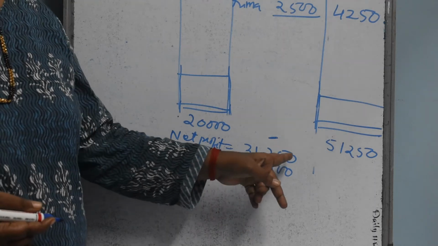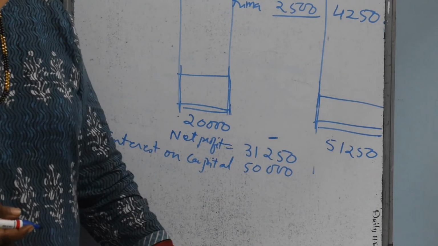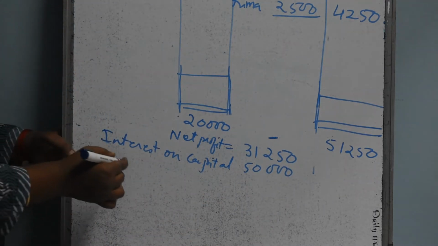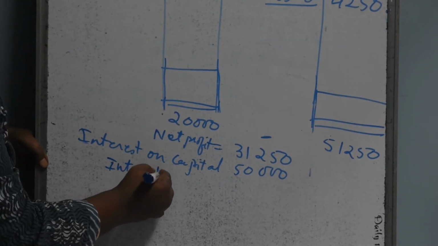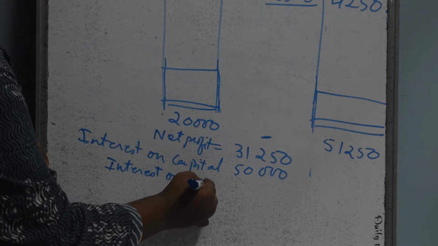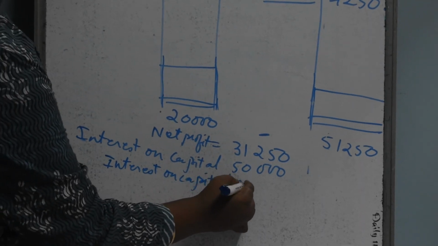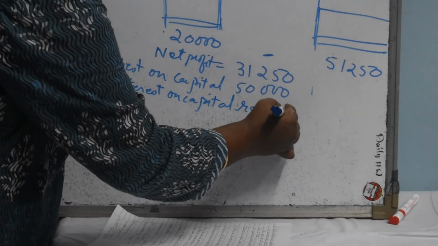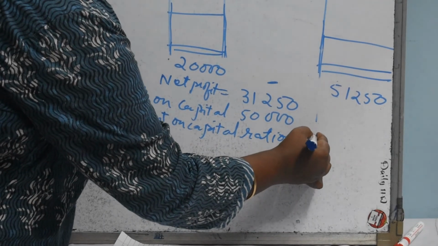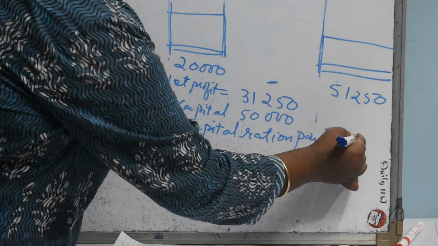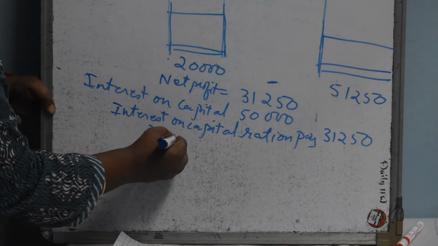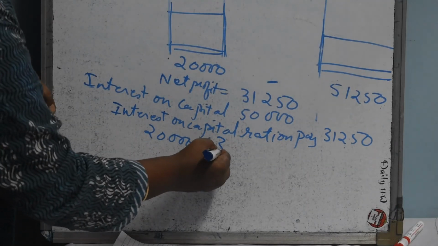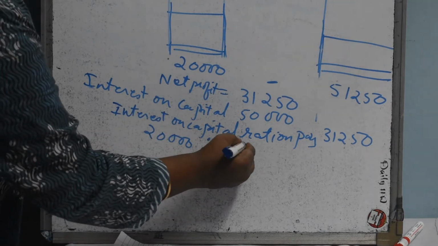Now in which ratio we have to pay this 31,250? We have to pay them in the interest on capital ratio. 31,250. And what is the interest on capital ratio? 20,000 is to 30,000, which we have calculated.